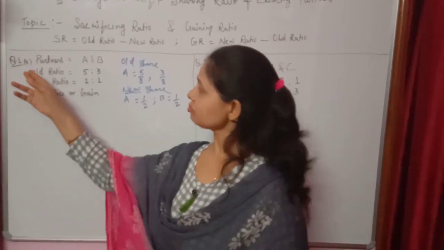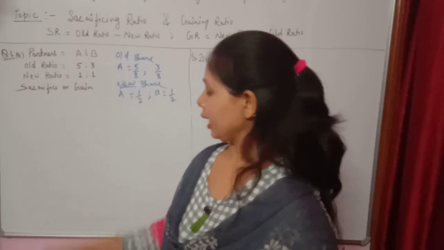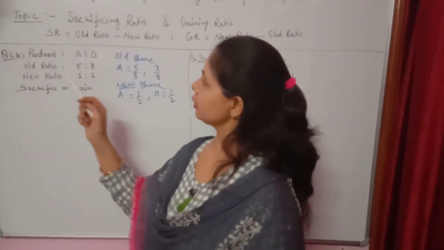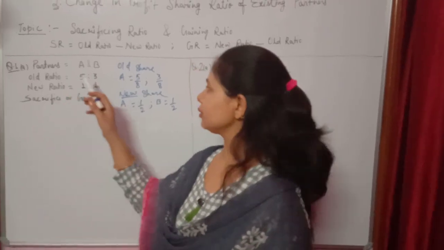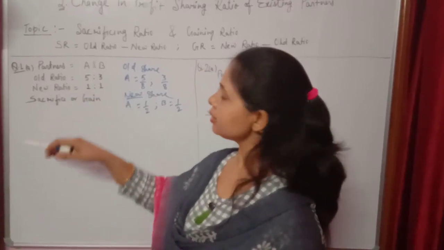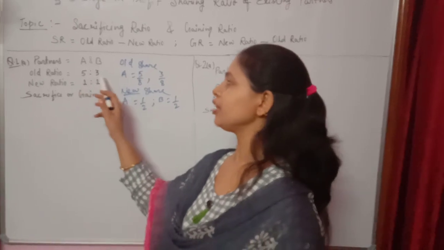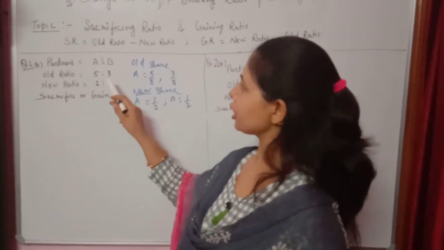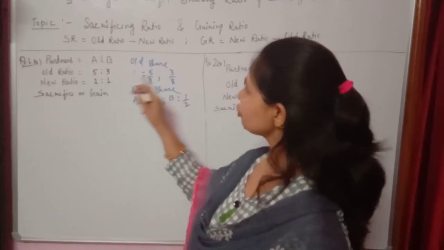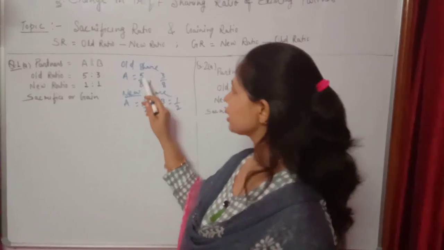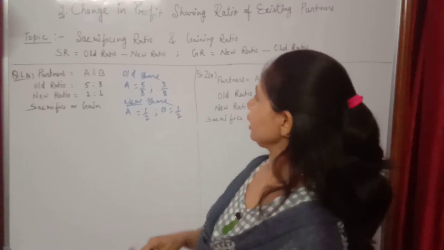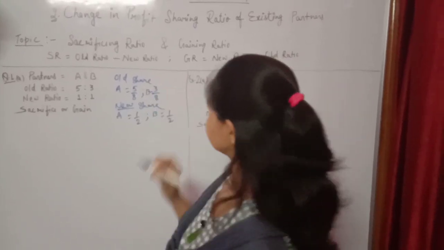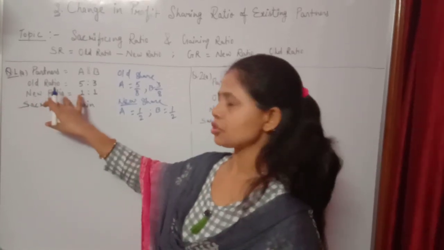Question number 1A. In this question, we have two partners, A and B. The question says that their old ratio is 5:3, earlier they were sharing their profit in 5:3. So according to this old ratio, the old share of A is 5/8, and B's share will be 3/8.